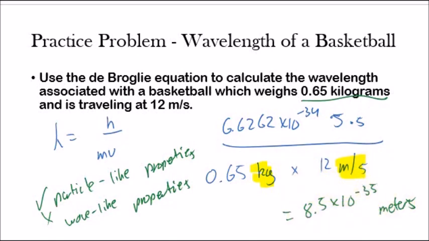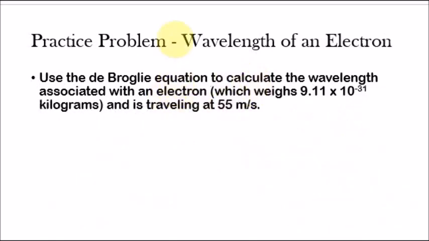Now let's look here. So now we have an electron, and since electrons have a low mass, we should get a wavelength which indicates that the electron is displaying more wave-like properties than particle-like properties, so the opposite of the basketball. So let's go ahead and use de Broglie's equation again.